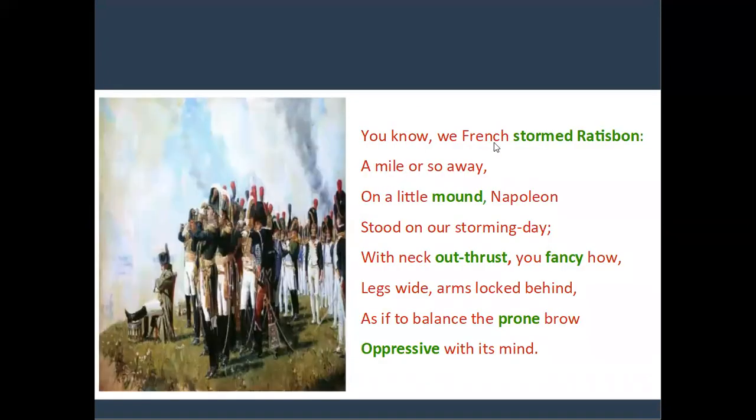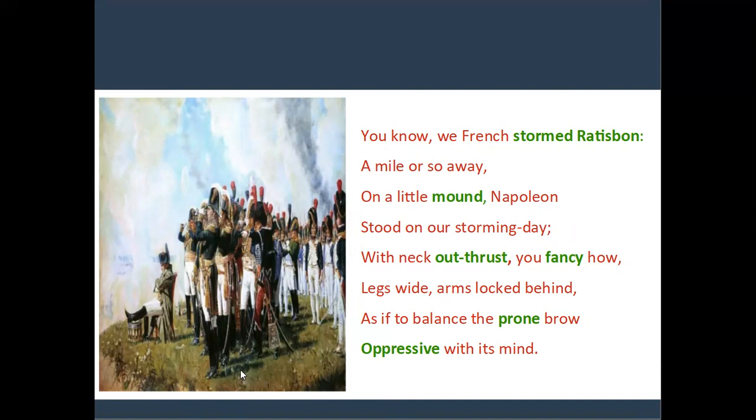You know, the French stormed Ratisbon, a mile or so away, on a little mount Napoleon stood on our storming day, with neck outthrust, you fancy how, legs wide, arms locked behind, as if to balance the prone brow, oppressive with its mind. So, this is the first stanza.